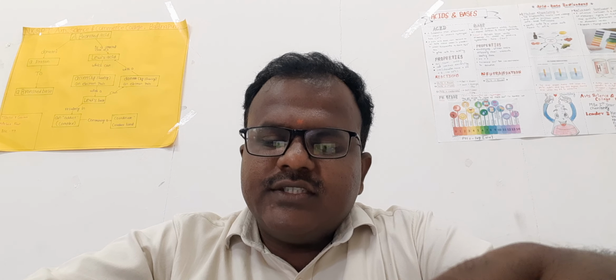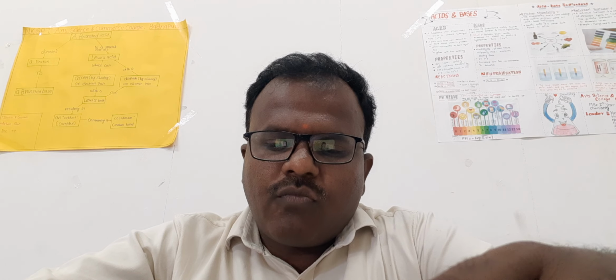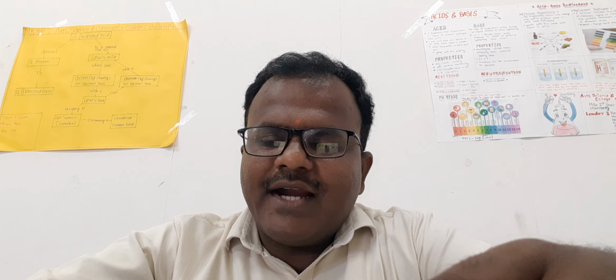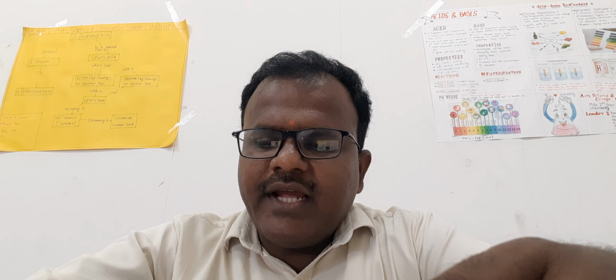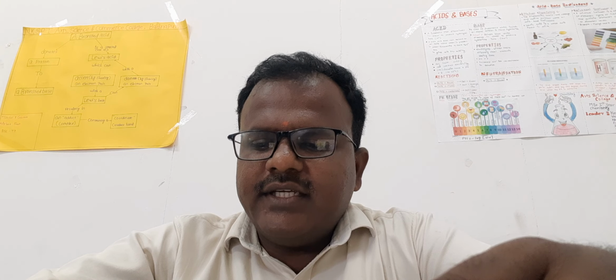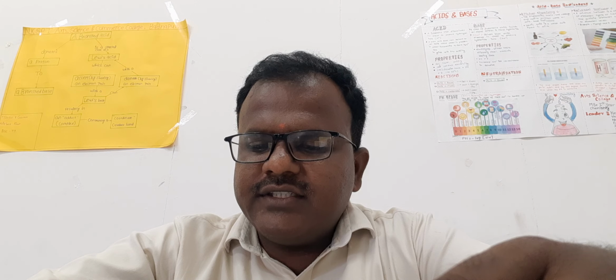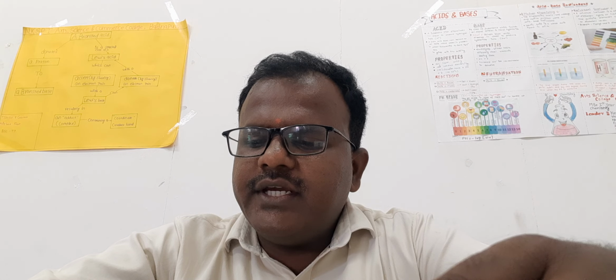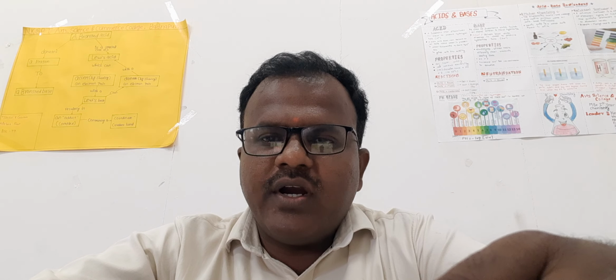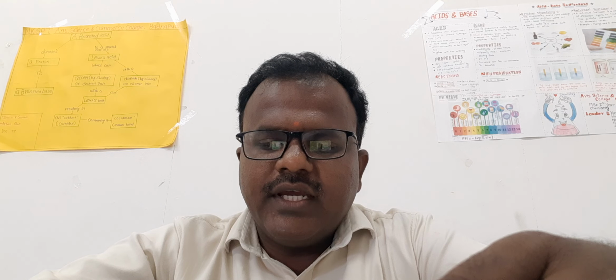Another element, aluminium, forms polymeric hydrides of the formula (AlH3)n. It decomposes on heating above 200 degrees Celsius into its elements.